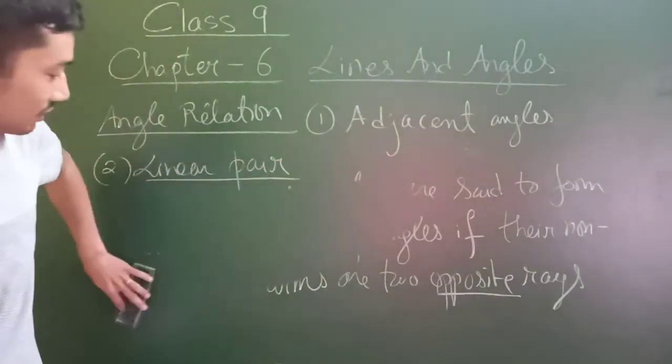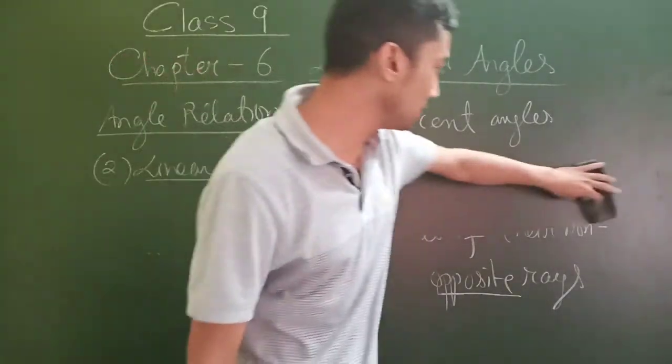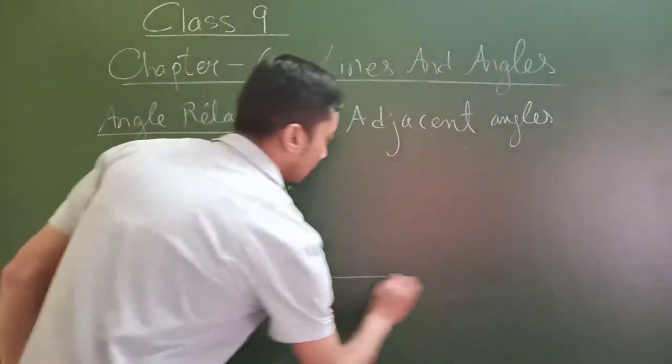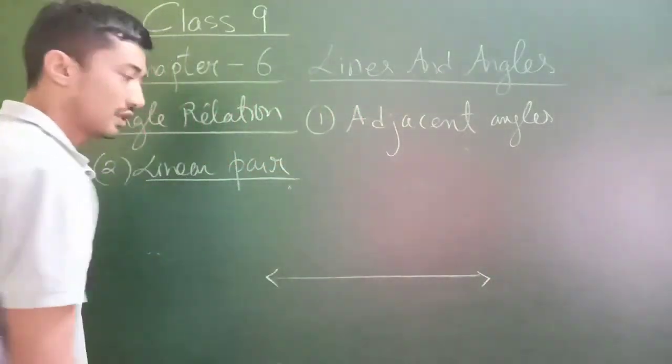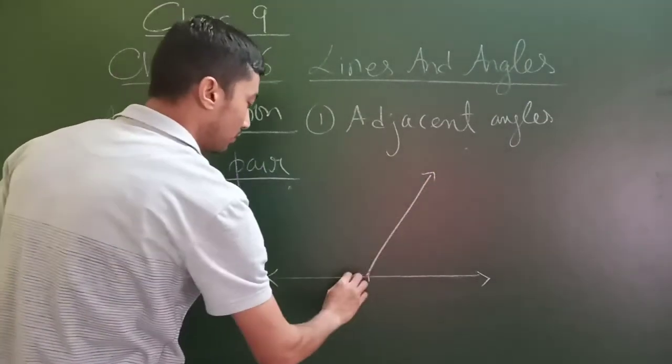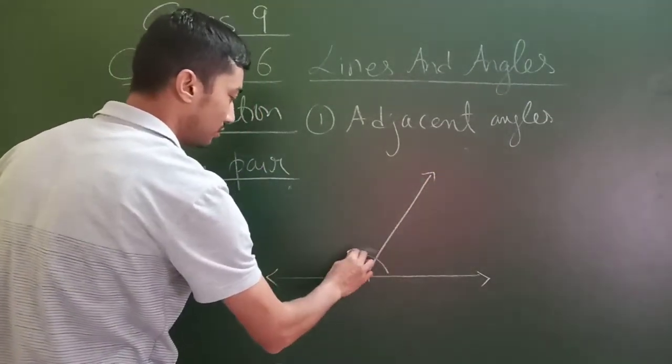Now, when can that happen? Generally we will need a straight line. For example, this is a straight line, and then this is the common arm. So this was the full angle, and this angle is cut into two halves.